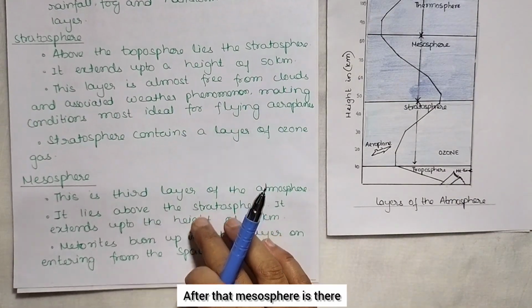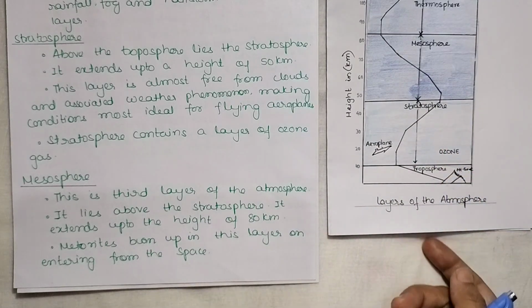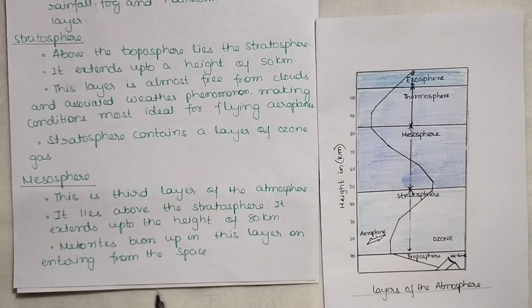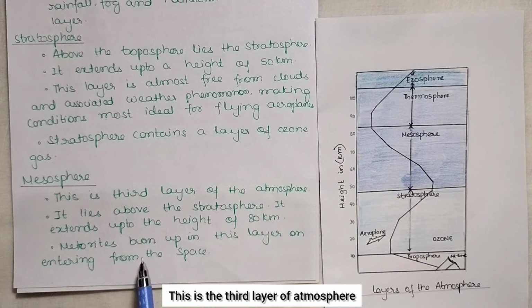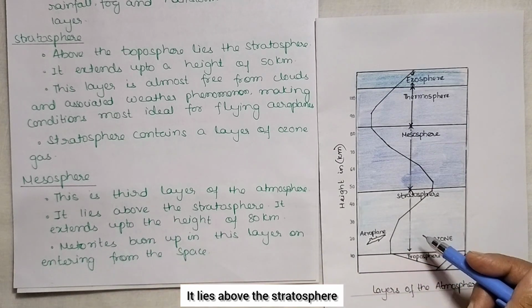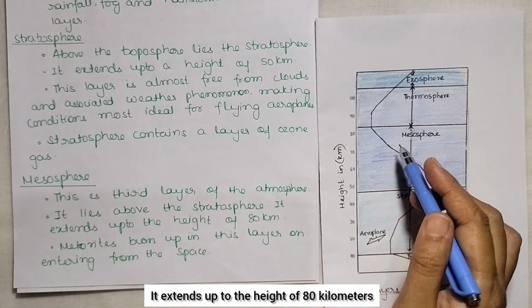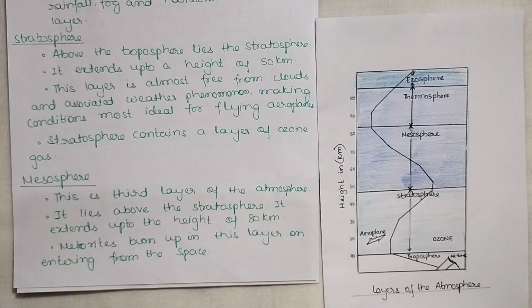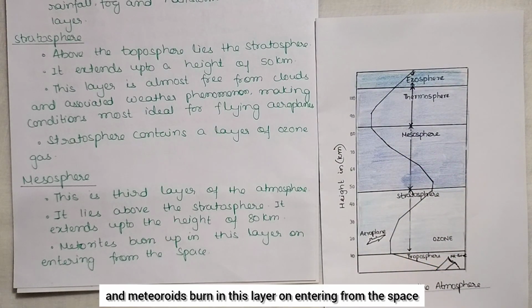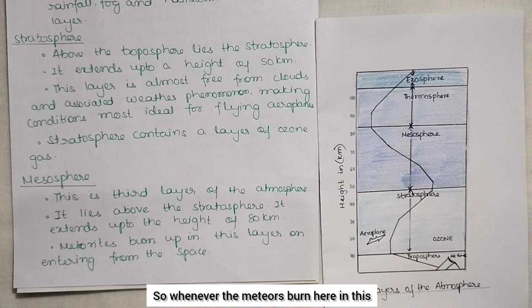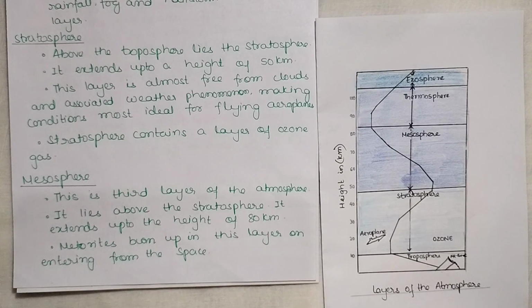After that, the mesosphere is there, that is the upper level. This is the third layer of atmosphere. It lies above the stratosphere. It extends up to the height of 80 kilometer. Meteorites burn in this layer on entering from the space. Whenever the meteors enter from the space, they burn here in this layer.